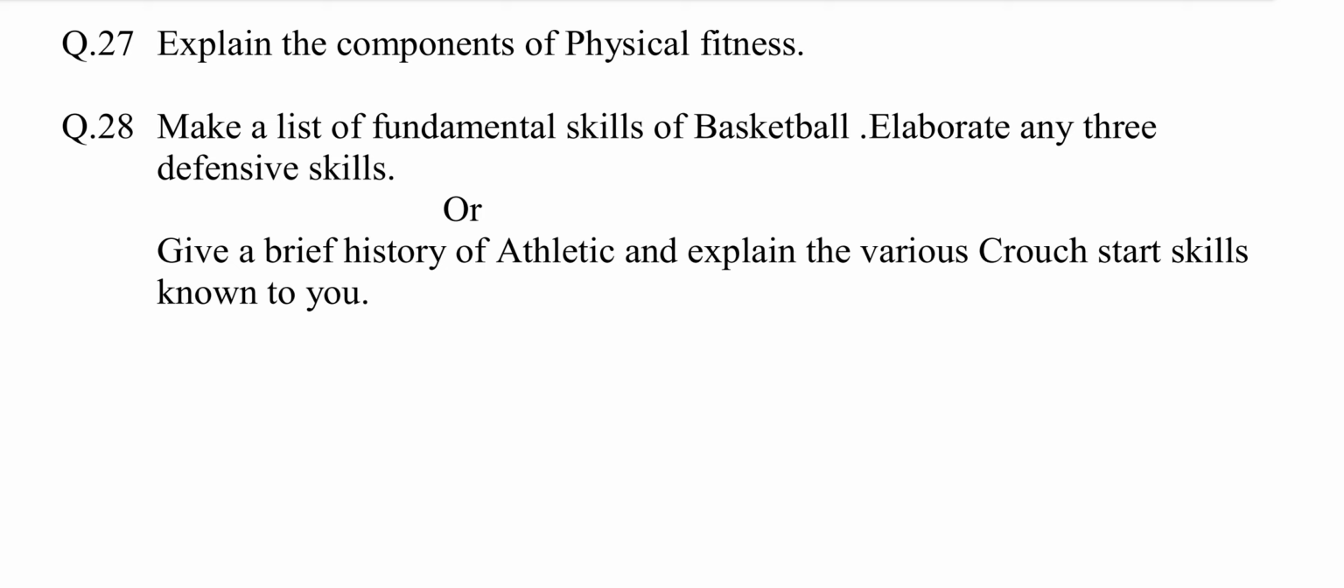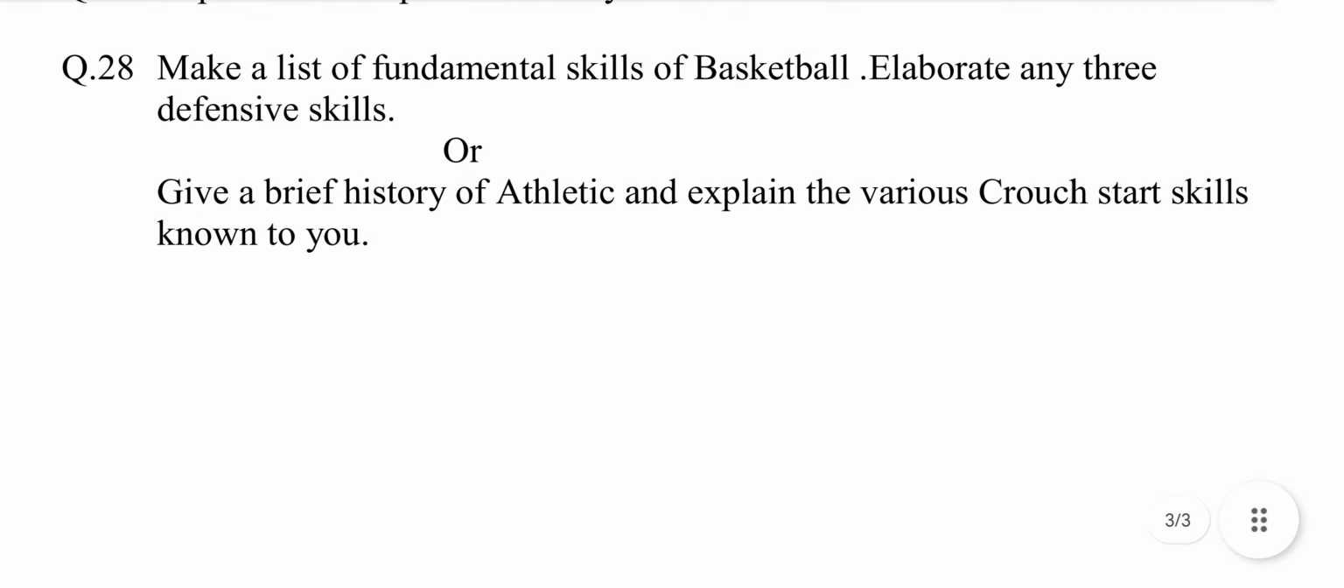Number 1, strength, with types of strength: static strength, dynamic strength. Second, speed, with types of speed: 1, reaction time, 2, acceleration, 3, speed of movement. Third, endurance, with types of endurance: short term endurance, long term endurance. Number 4, flexibility, with types of flexibility: 1, active flexibility, 2, passive flexibility. 5, coordination ability. Explain all these points in 2 to 3 lines.